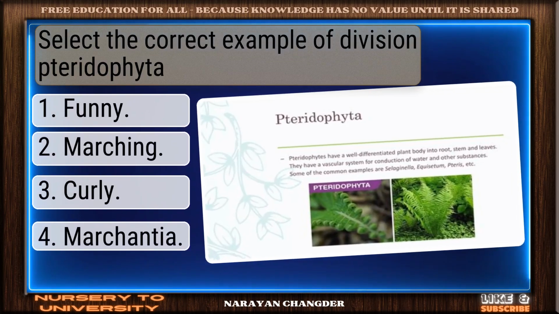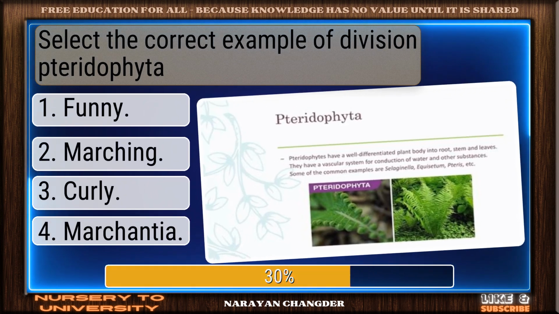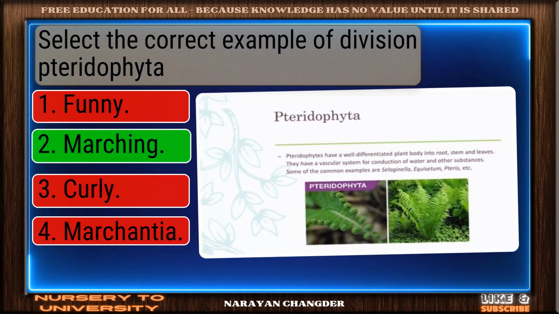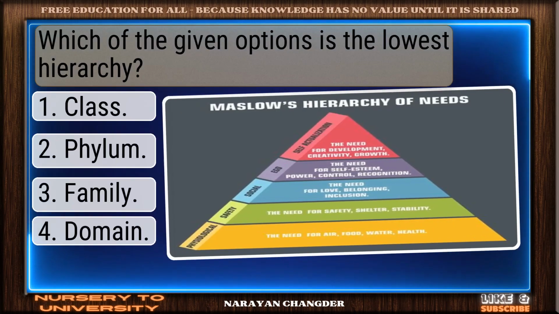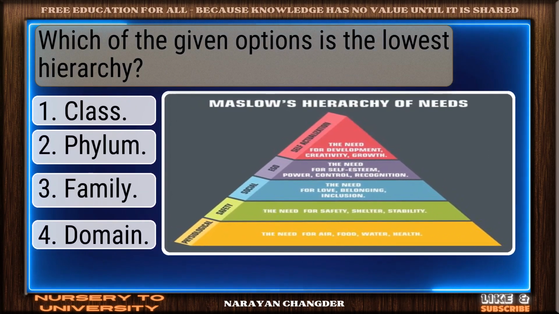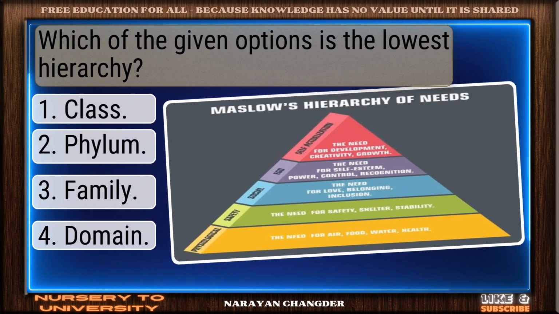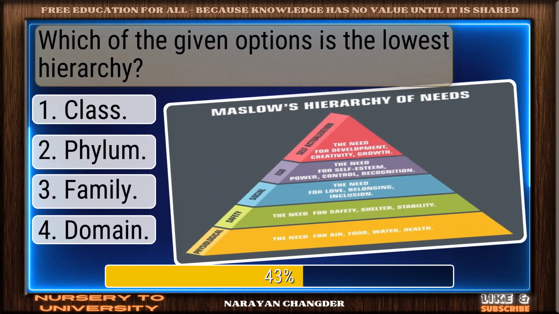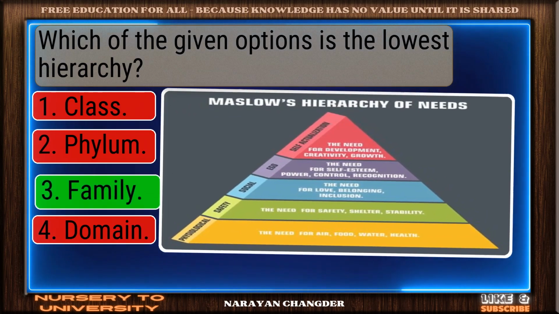Question number 161. Select the correct example of division pteridophyta. Correct. Marchantia is the right answer. Question number 162. Which of the given options is the lowest hierarchy? Valid point. Family is true.